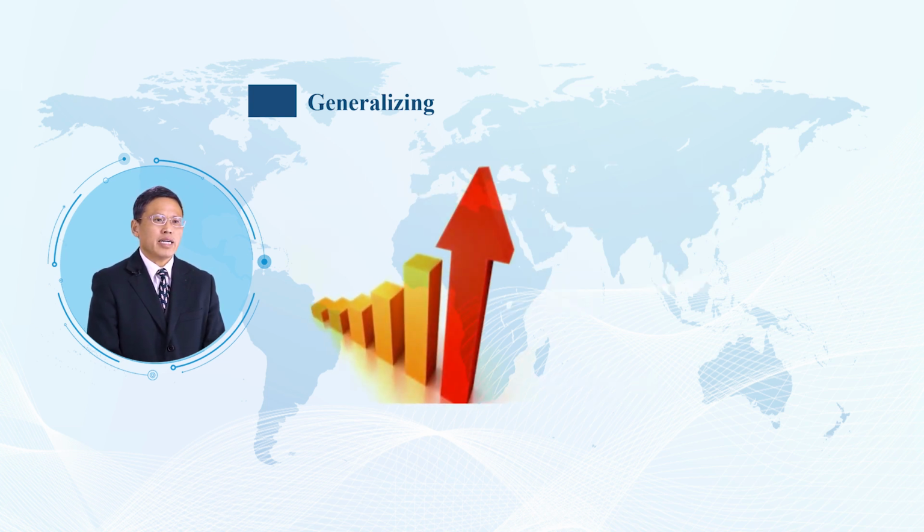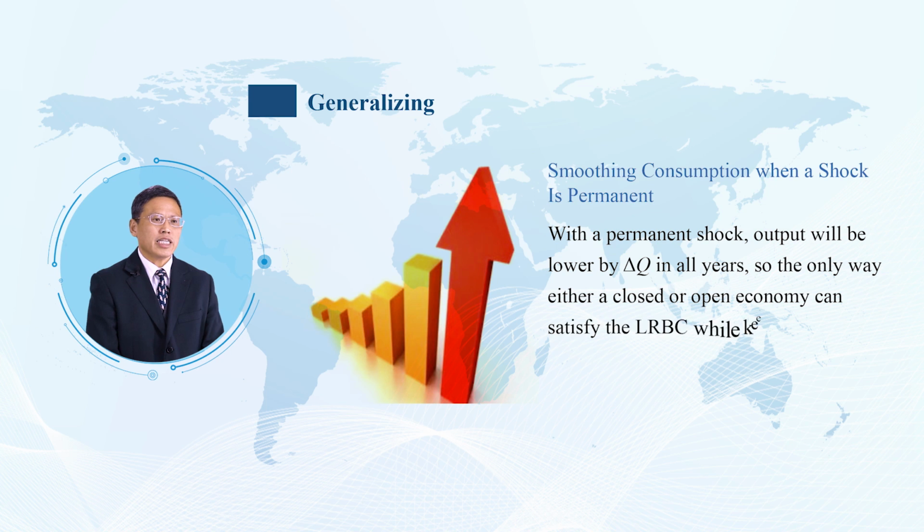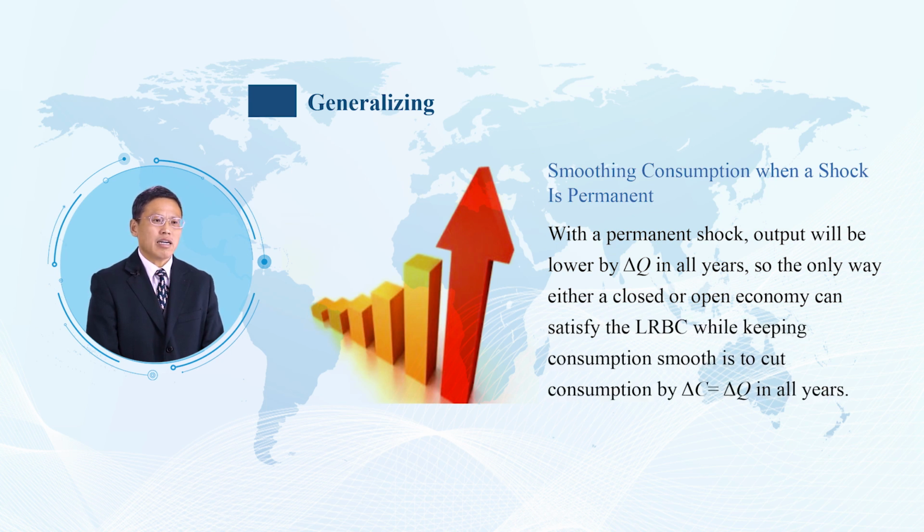Smooth consumption when a shock is permanent: with a permanent shock, output will be lowered by delta Q in all years. So the only way either a closed or open economy can satisfy the LRBC while keeping consumption smooth is to cut consumption by delta C equals delta Q in all years.